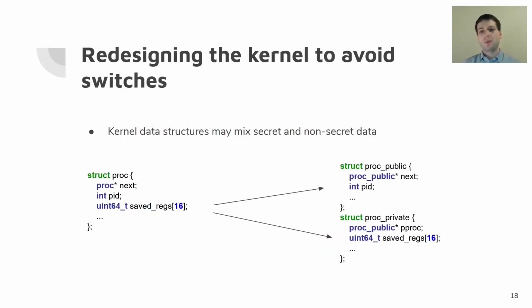In addition, we want to avoid switching to the K domain as often as possible. So to do that, we have to have as much data in the Q domain as we can. Unfortunately, many data structures have a mixture of secret and non-secret data. And as we know, the secret data can't be placed into a process's Q domain generally. So looking here, we can see a process structure. The first entry is a next pointer for an intrusive linked list.